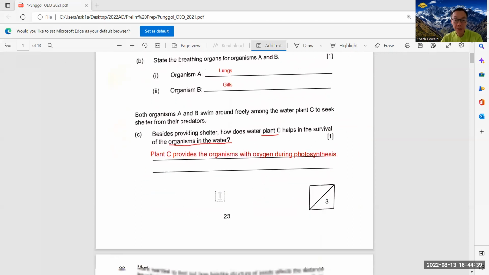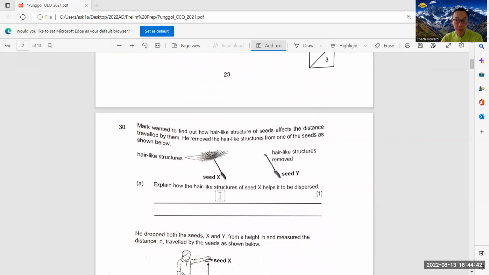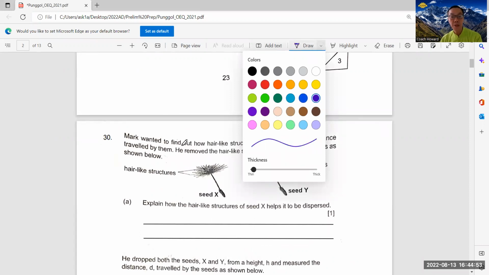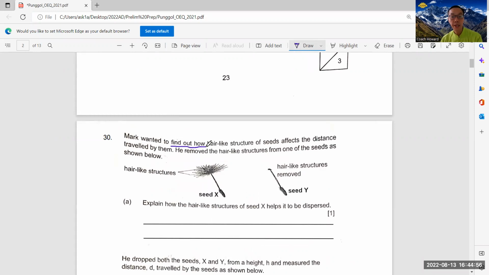Okay, let's continue to the next question. Okay, this question is about seed dispersal. So they say, Mark wants to find out. So can you please highlight this part? The purpose of the experiment is to find out how the hair-like structures of the seed, right, affect the distance traveled by them. So whether this hair-like structure here affects the distance traveled by them. You notice seed Y does not have any hair-like structure. So one is present and one is absent.